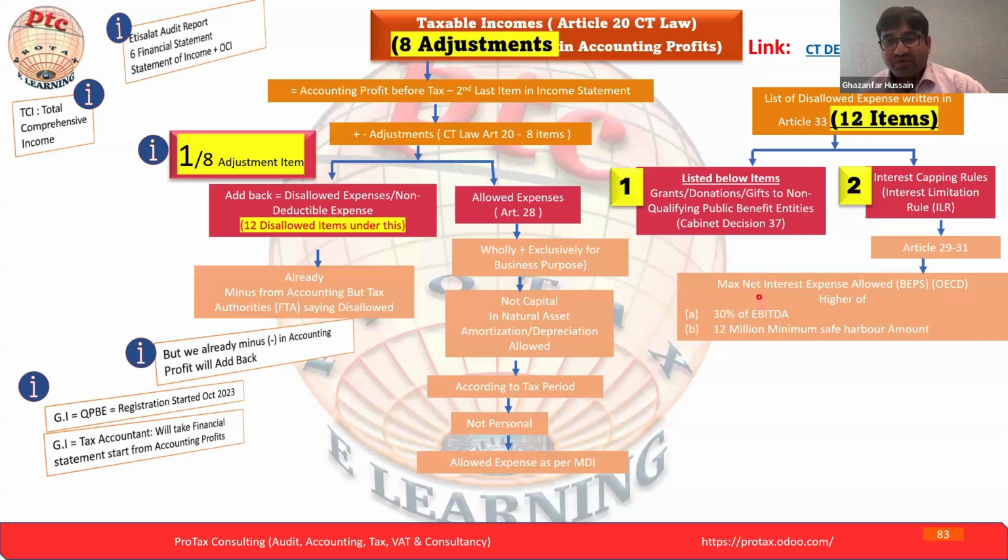This is what we are discussing from the corporate tax law and the regulation here. We are talking about the maximum net interest expense. This definition needs to be understood: maybe you have some interest income and some expenses, so first you net them together, adding and subtracting. Whatever amount comes out is the net interest expense, and this rule will be applied based on that.